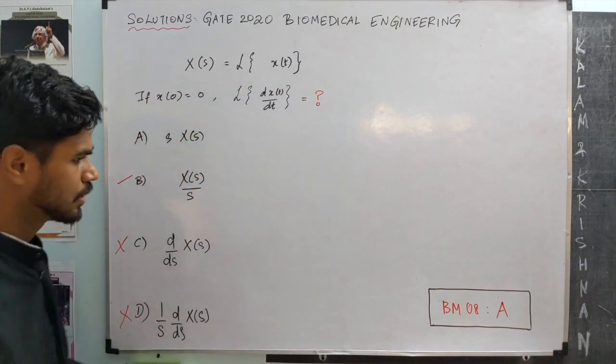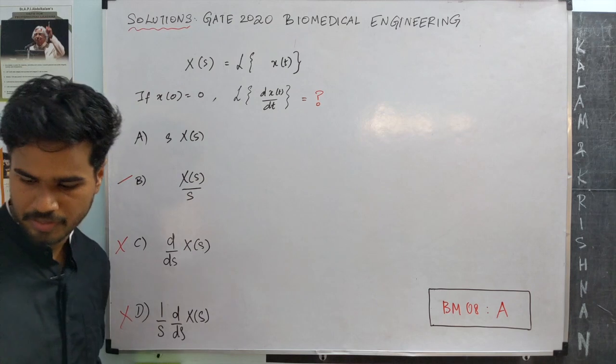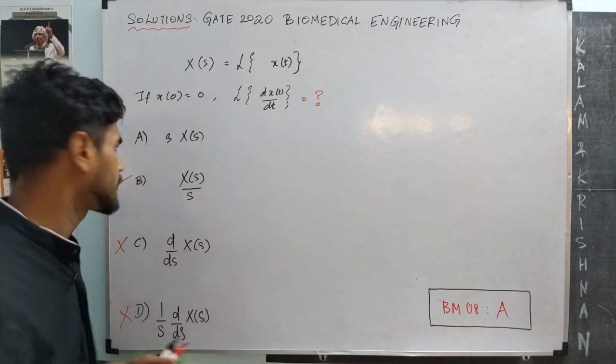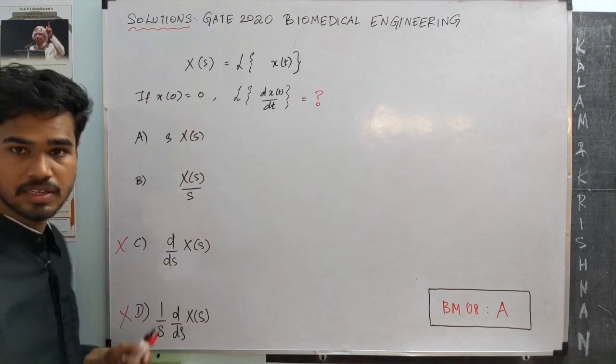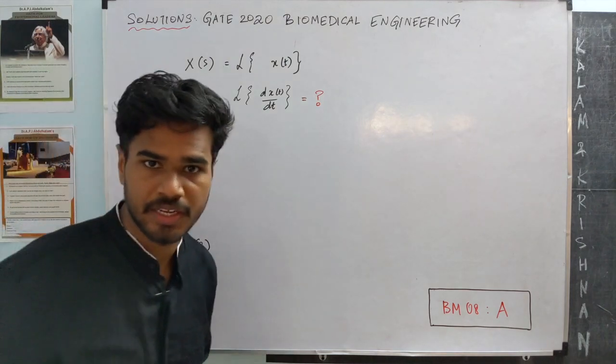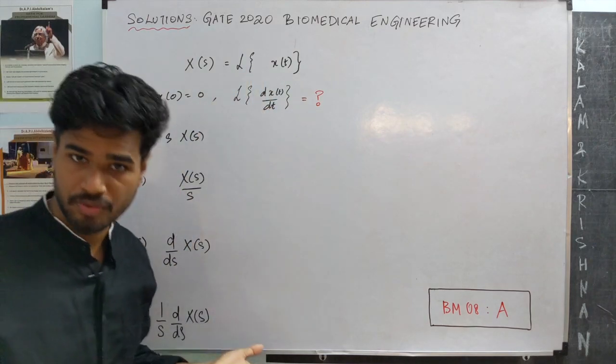But again, random guessing is not a good way to do, especially when you have negative marking. Something slightly better is answering the question from memory. We know Laplace transform. We know its properties.